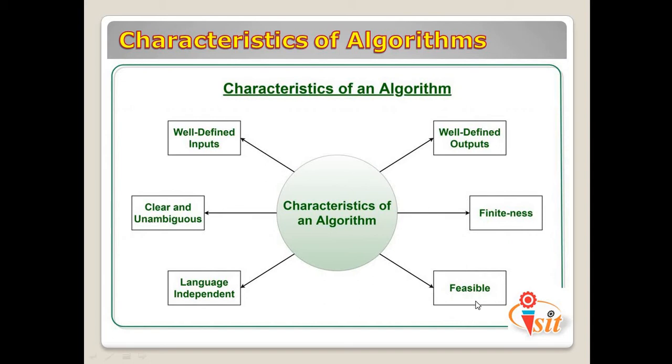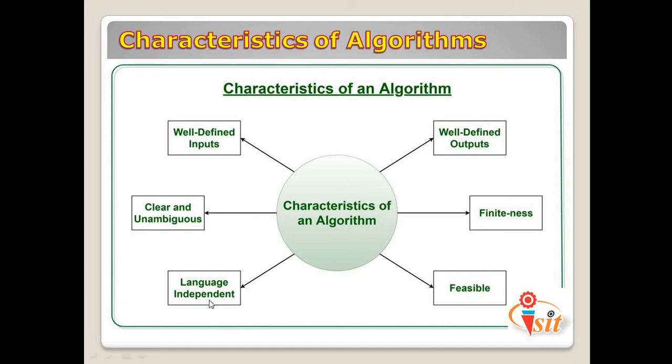Next thing we have is feasibility. The algorithm must be simple, generic and practical such that it can be executed with the available resources. It must not contain some future technology or anything. And the last thing is language independent.